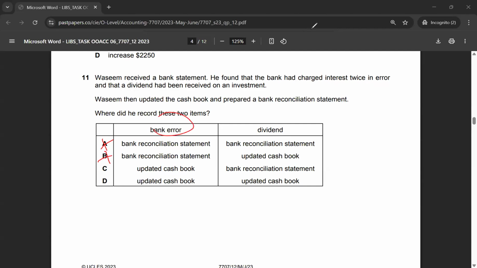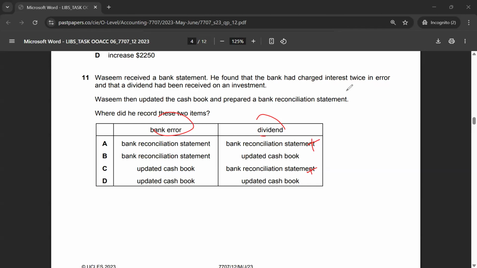Okay, no, sorry, this is a bank error. So for the dividend received, it can't be option A and can't be option C. So it's either B or D. Let me erase this, because he found out about the dividend received from the bank statement, so he would update the cash book for that.